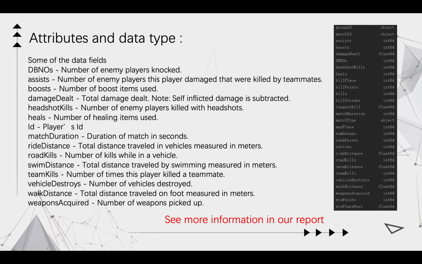DBNOs, which is the number of enemy players knocked by this player. Assists, number of enemy players this player damaged that were killed by teammates. Boosts, number of boost items used. Damage dealt, total damage dealt by this player, etc.